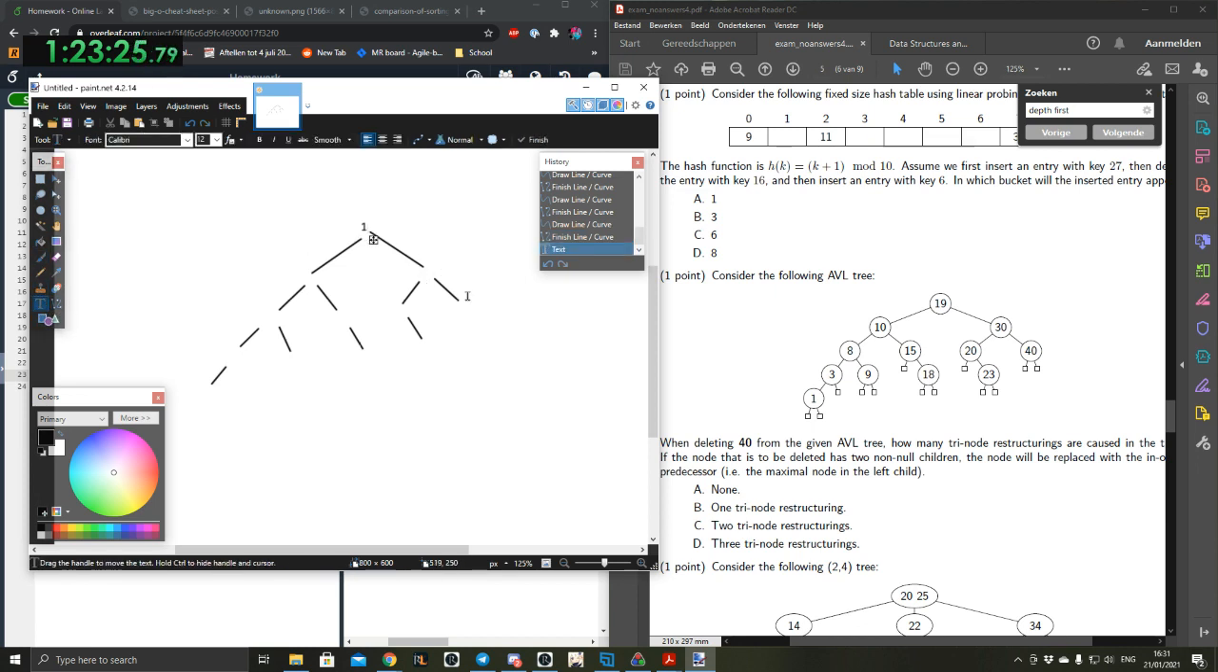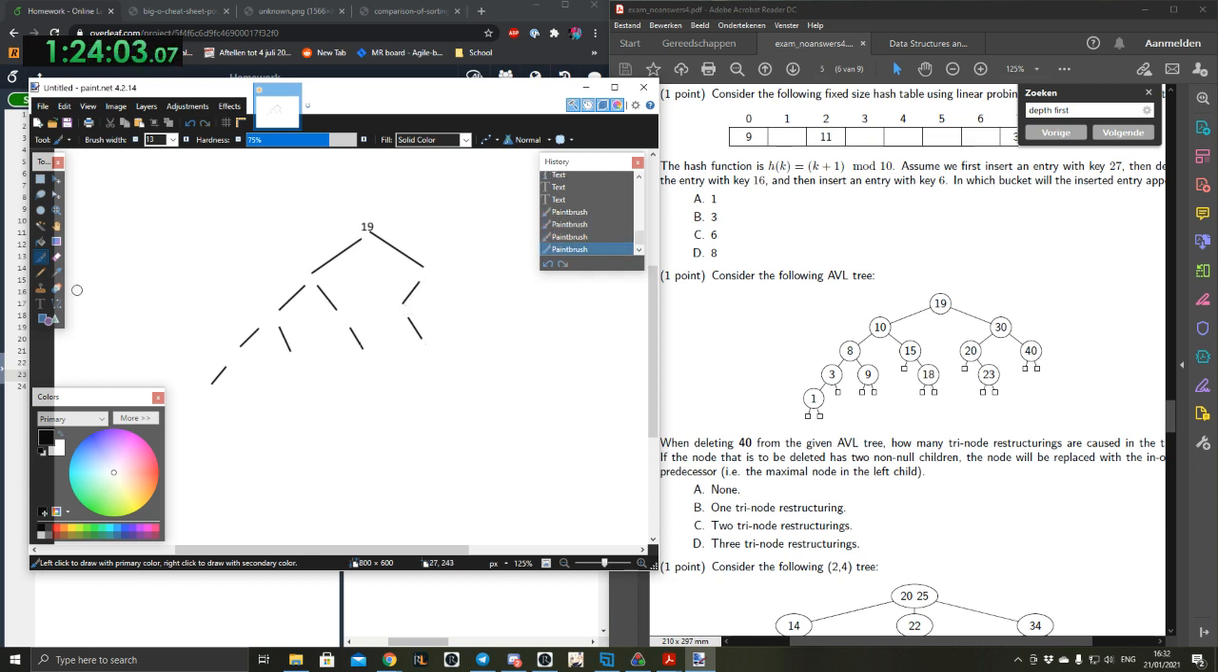So we will start out with 19 here, 30 here, 40 here, 20 here, and 23 here. Okay, so when we remove 40, we will end up with this situation. And let me actually get an eraser real quick, or a pencil. However, this is not allowed because this thing has a height of 2, and this one has a height of 0. So they will get restructured. Then it will probably look a little something like this.